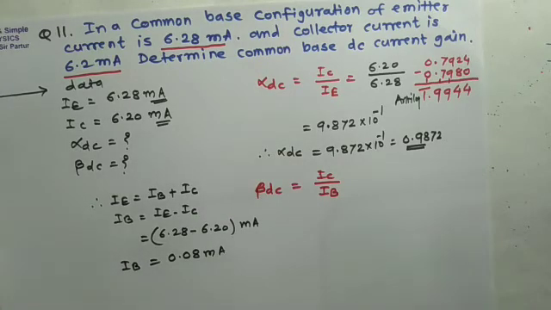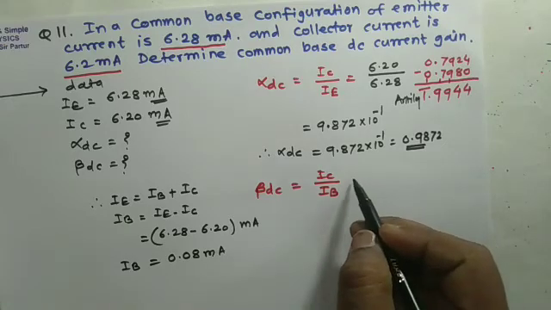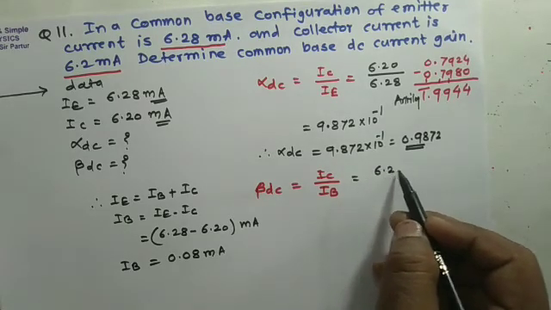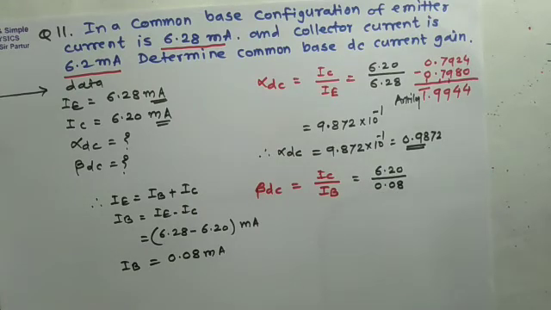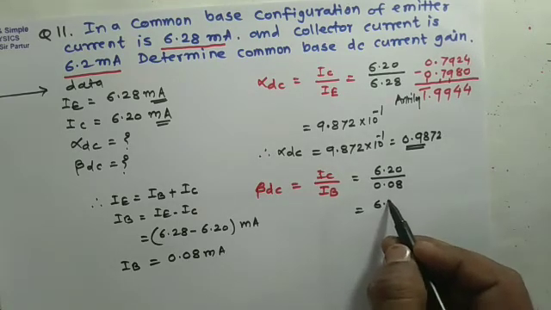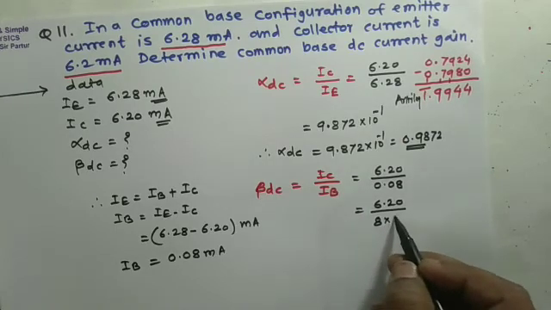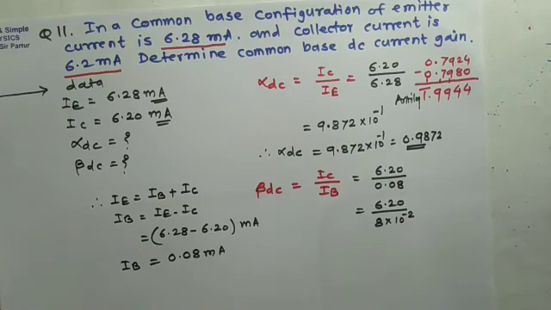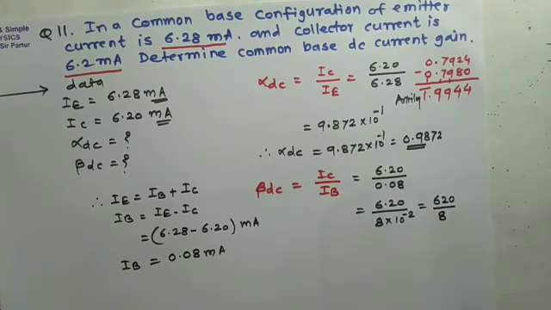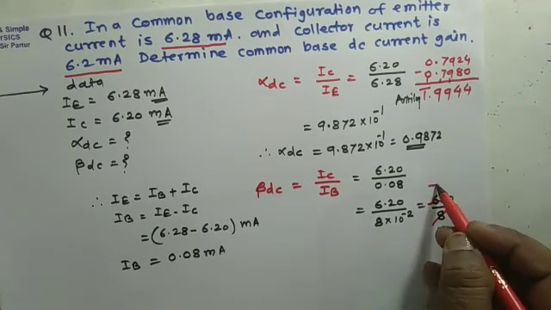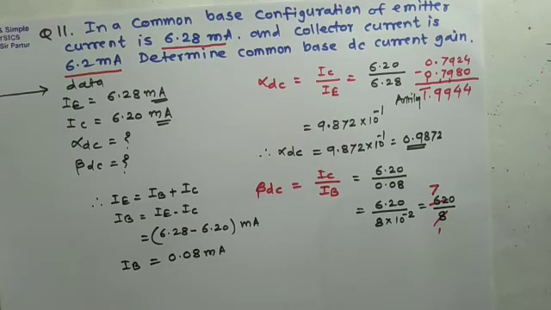If we find out base current, using the formula we can write beta DC is collector current 6.20 divided by 0.08 milliampere. Milliampere gets cancelled. So here we can divide 6.20 by 8 into 10 to the power minus 2. If 10 to the power minus 2 is in the denominator, it gets us 620 divided by 8. 8 7 the 56, 6 is remaining, becomes 60.